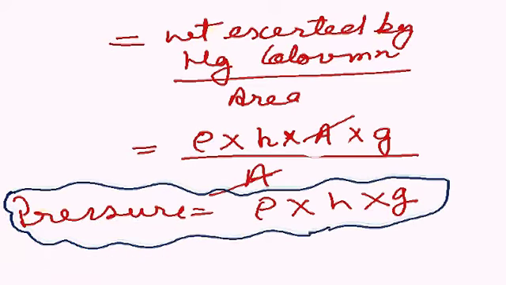Conclusion over here, and the excellent conclusion is that the pressure exerted by the mercury column is independent of the area of cross section of the tube. How much pressure is exerted by the mercury column is not controlled by the area of cross section. Otherwise, just imagine what would happen if I take a different tube with a different area. The pressure we calculate of the atmosphere would be different. And how is it possible? Pressure cannot be different, right?